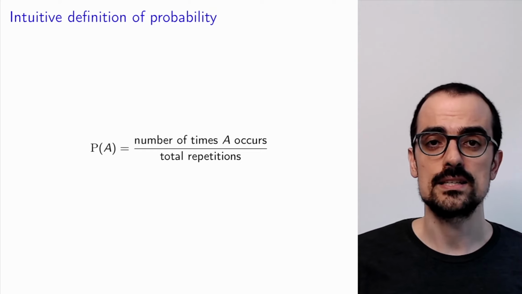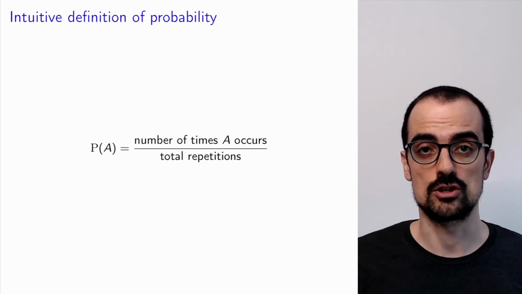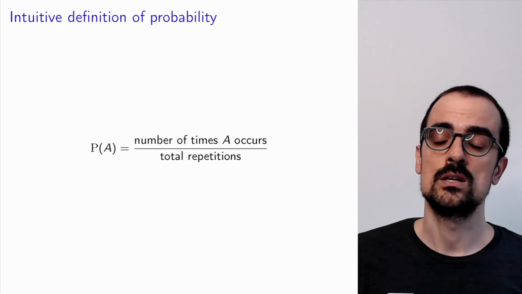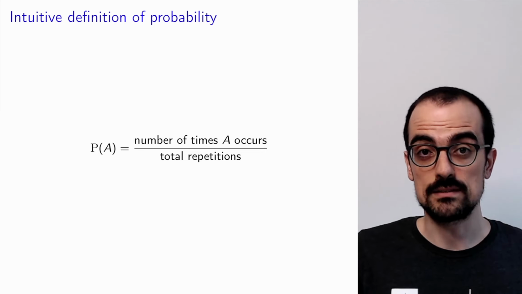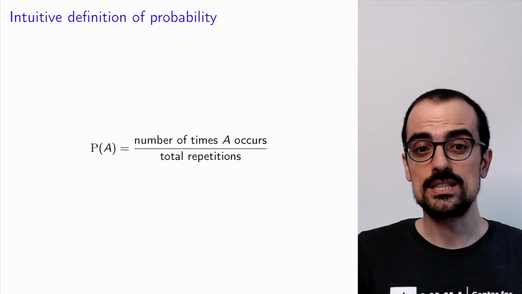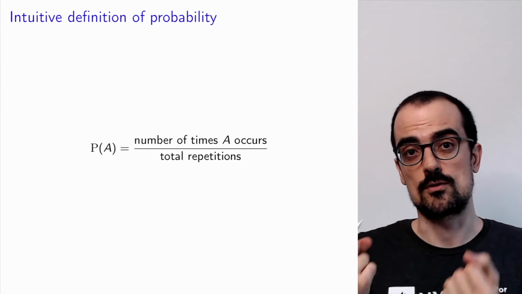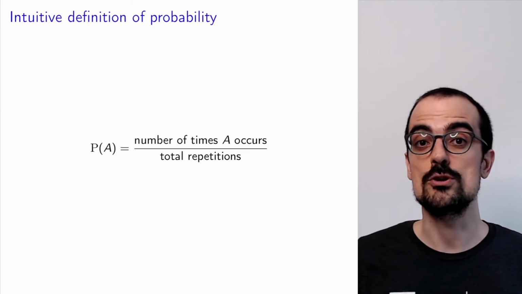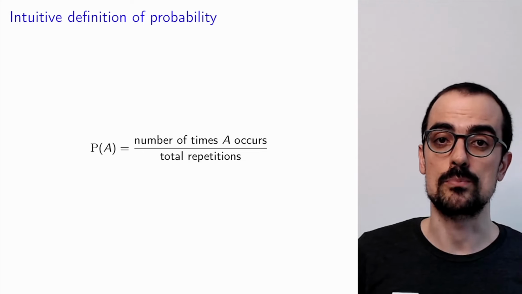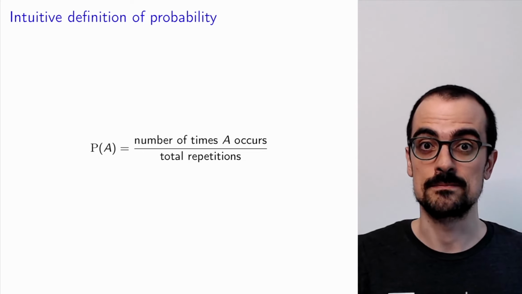So if you realize, it's based on the intuitive definition of probability. When we were defining probability, what we were saying is that, intuitively, the probability of an event is the fraction of times that the event happens if we repeat the experiment associated to the probability space many times.